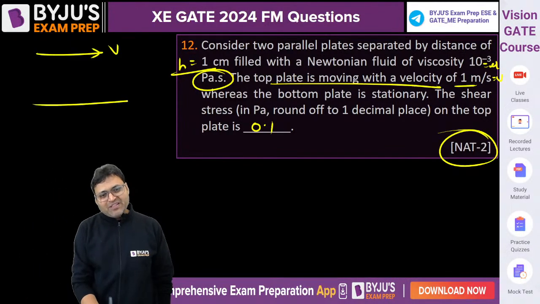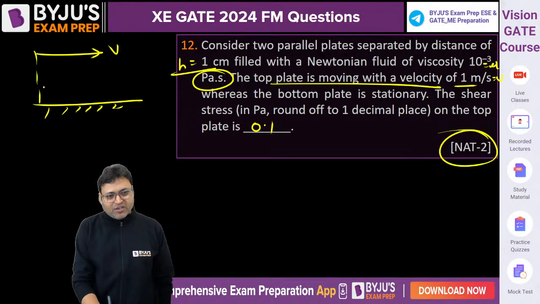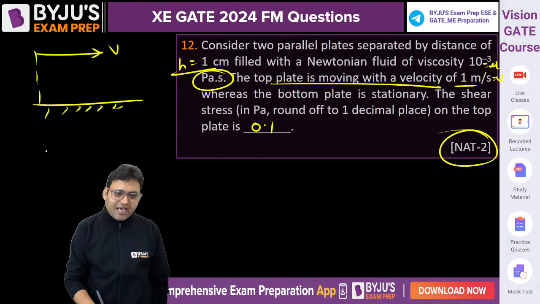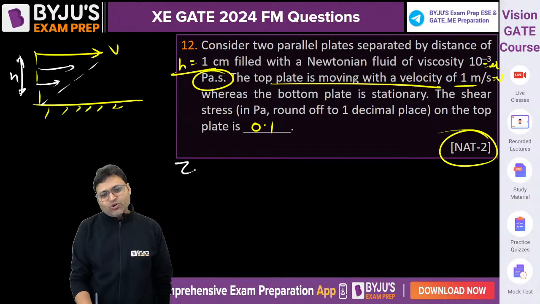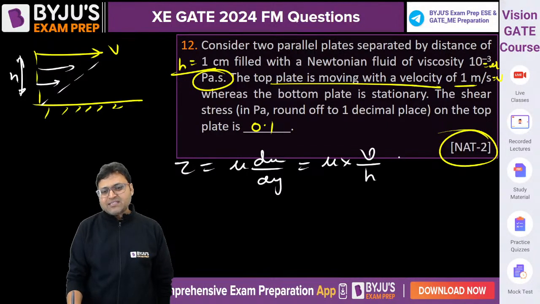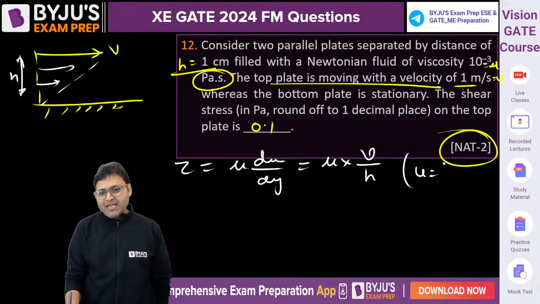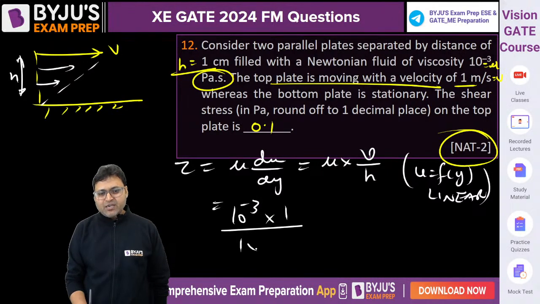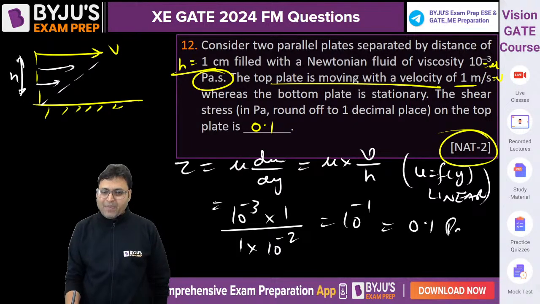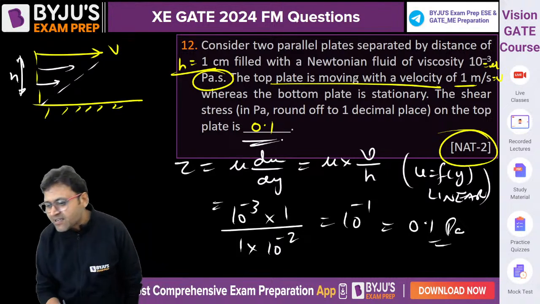The top plate is moving with the velocity v. The bottom plate is fixed. Because there is no mention of the velocity profile, we can assume the velocity profile to be linear. So tau is equal to mu into du by dy is equal to mu into v by h, because u as a function of y is assumed linear, right? So mu, dynamic viscosity, is given, into velocity 1 upon h, 1 centimeter into 10 to the power minus 2. So 10 to the power minus 1 or 0.1 Pascal will be the correct answer.